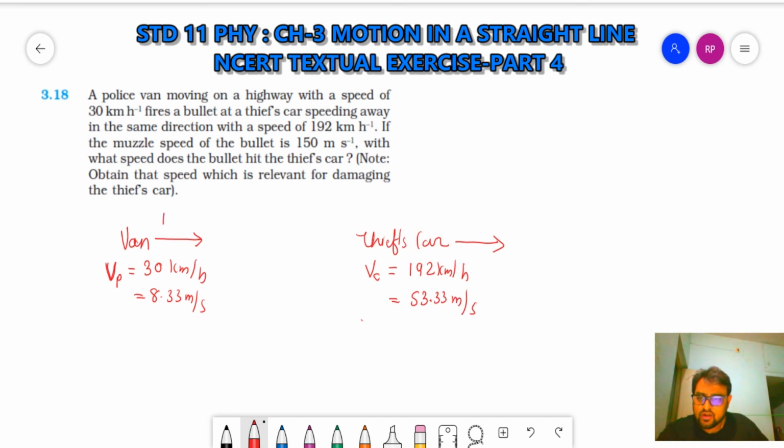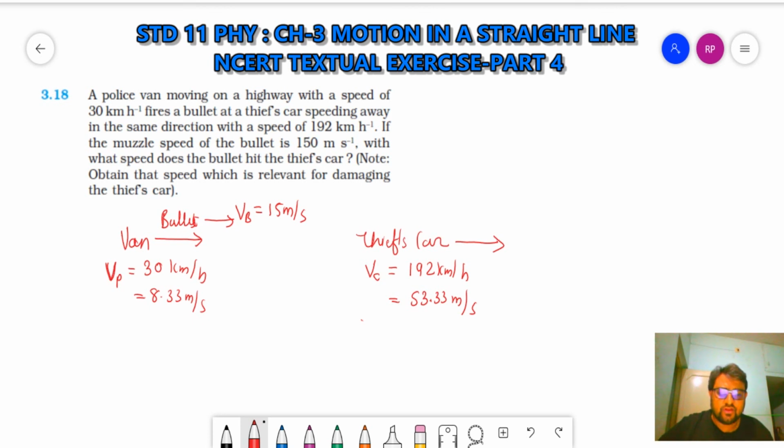Now, what is the speed of the bullet? If it fires the bullet, obviously it will be in the direction of the car, right? So what is the velocity of the bullet? That is given, 150 meter per second. Now you have to find out with what speed the bullet hits the thief's car, right?